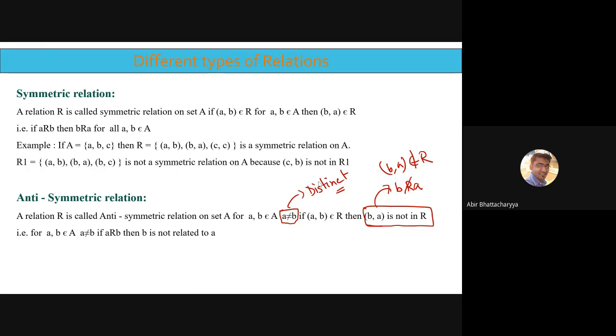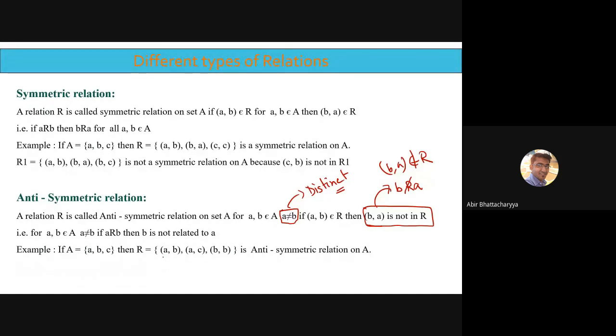Okay. So here is the condition for antisymmetric: A, B belongs to A, A not equal to B. The condition is that if A is related to B, then B is not related to A. For example, A, B, C is a set. We'll go through each and every element.